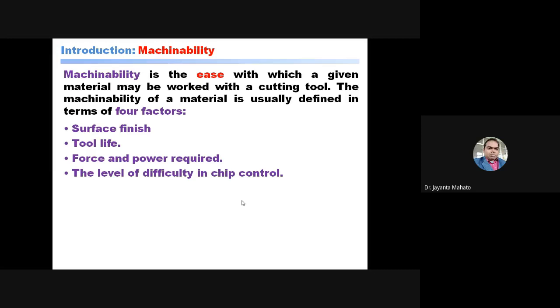So upon these four factors we can say that this material has more machinability or less machinability.